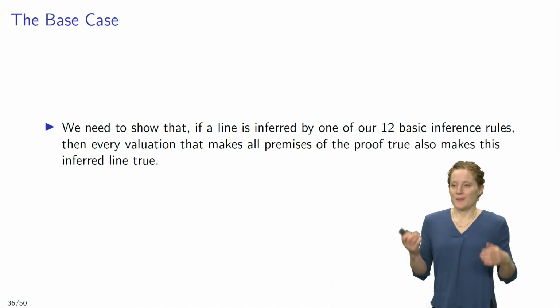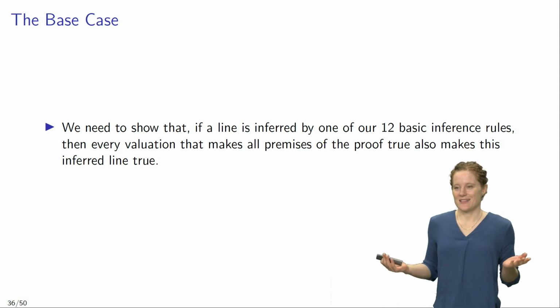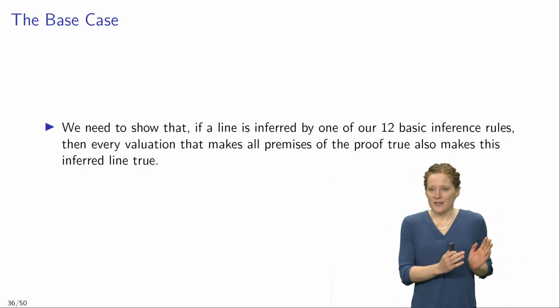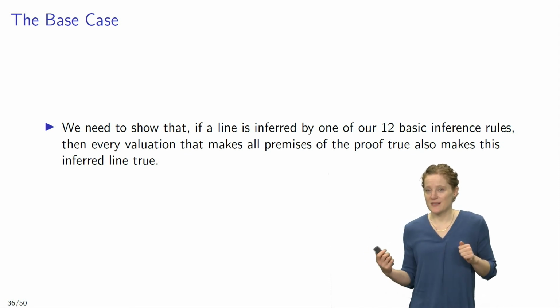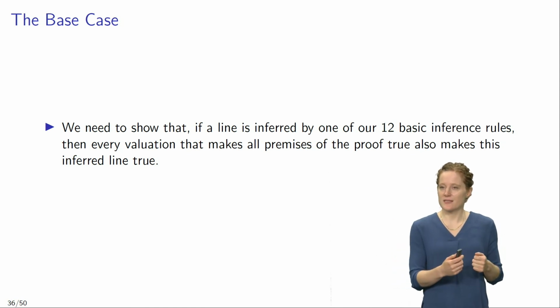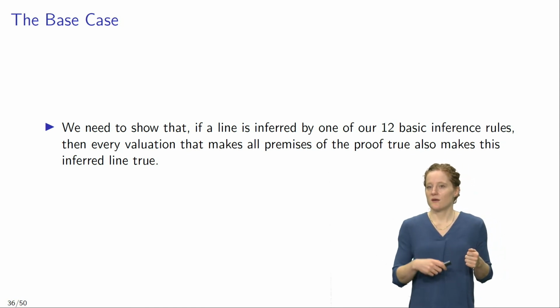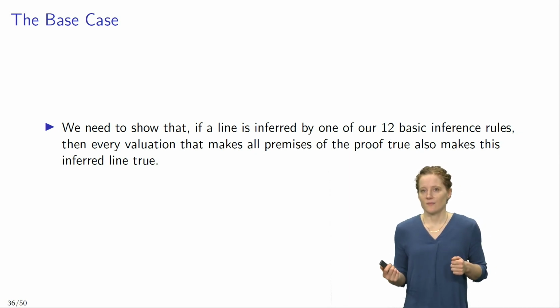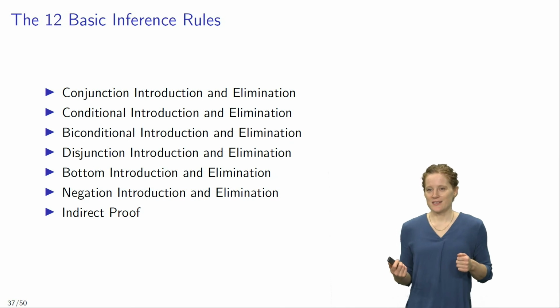So let's think about both the base case and the inductive step more carefully. In the base case, we need to show that if a line is inferred by one of our 12 basic inference rules, then every valuation that makes all premises of the proof true also makes this inferred line true. Now, in order to show this, we need to look at all of our 12 basic inference rules separately.